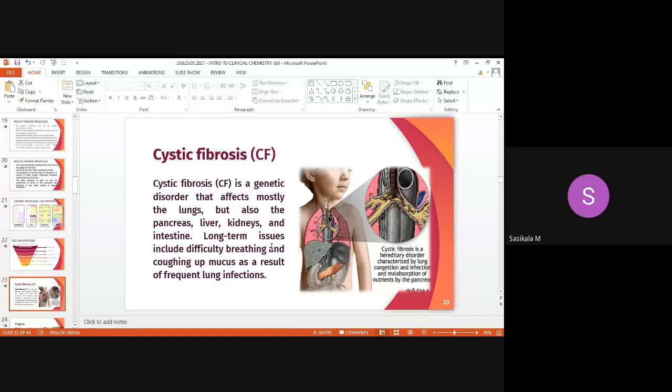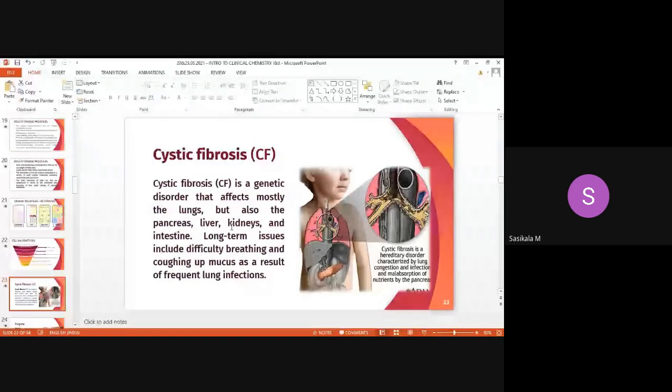This is due to malfunction or dysfunction of the cell membrane. It causes difficulty breathing and coughing up mucus, with the mucus as a result of frequent lung infections. So cystic fibrosis is related to lung infections. It leads to difficulty in breathing and it causes long-term issues.